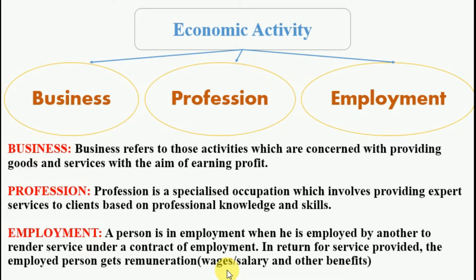You see in your surroundings also that most of the people are working in factories and offices. In these factories and offices, they provide services, and in exchange for their services, these companies provide remuneration as wages or salary. I hope this is clear to you all.